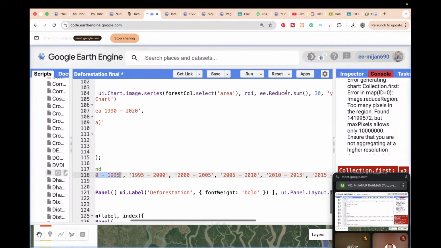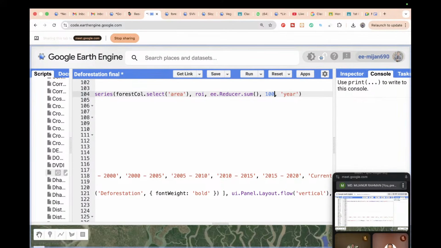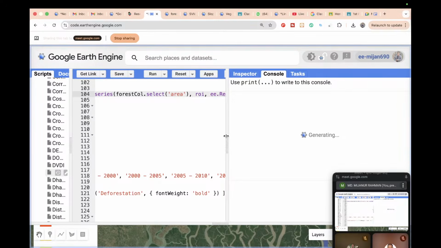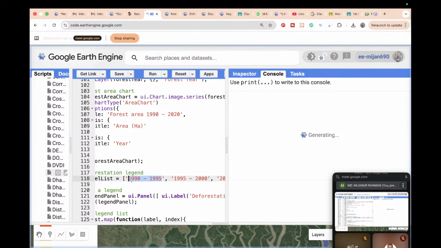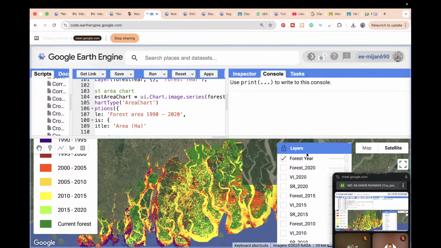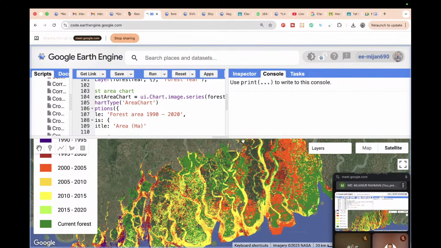This one. So I simply put here the 100 and then check what happened, and it creates the yearly chart, mainly of deforestation area, which we find out from the chart. Suppose from 1990 to 1995 we find out how much area was deforested, then 1995 to 2000, it computed. And these are visualizations of our map for the different years for the scenario of the deforestation area.